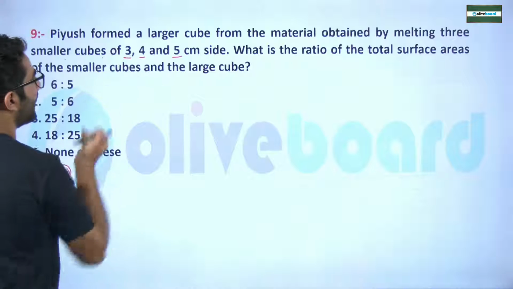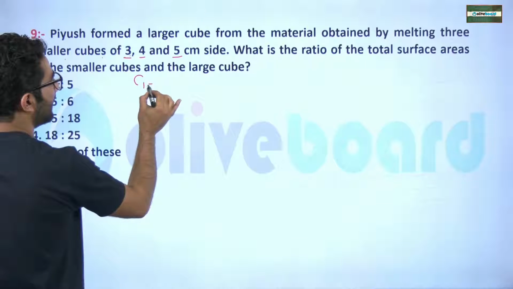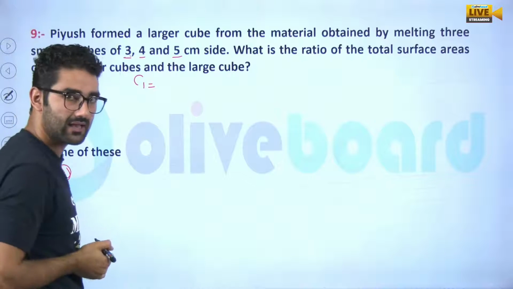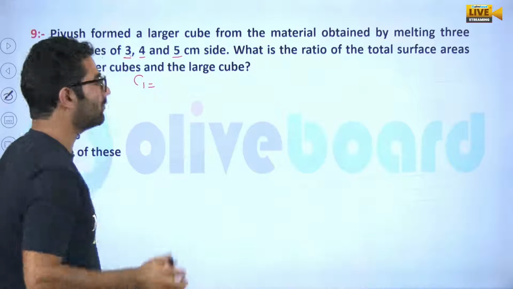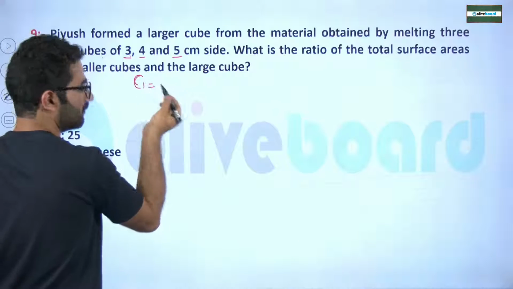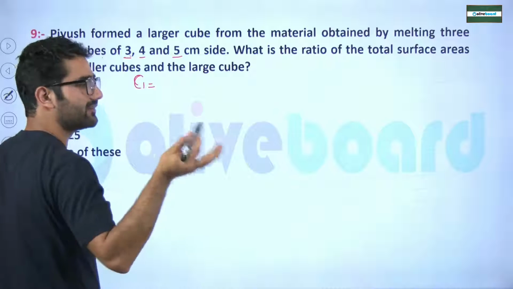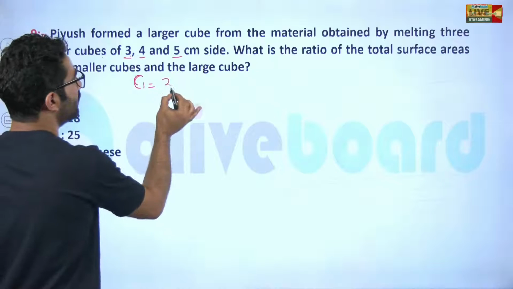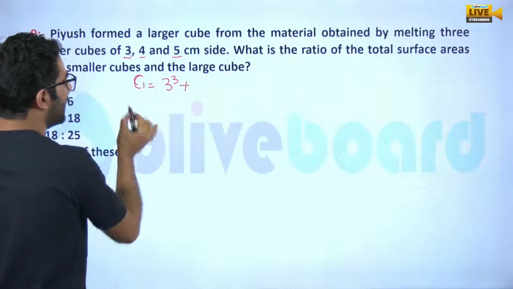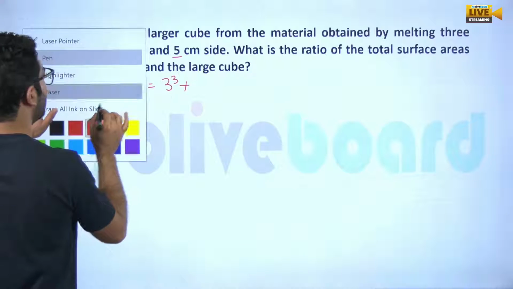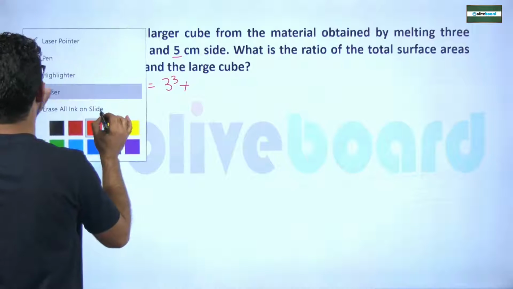Okay, sir. Cube 1, if I say cube 1, it has 3 as a side. What is the volume? That will be side cube. A cube has a volume of side cube, so it will be 3 cube. What will be the total volume of the bigger cube?